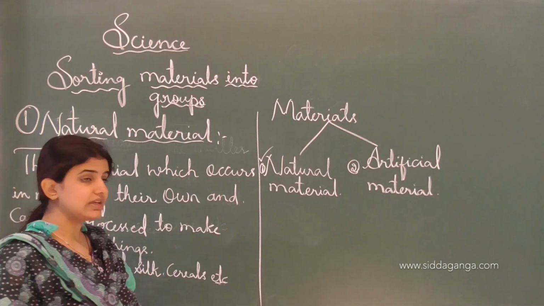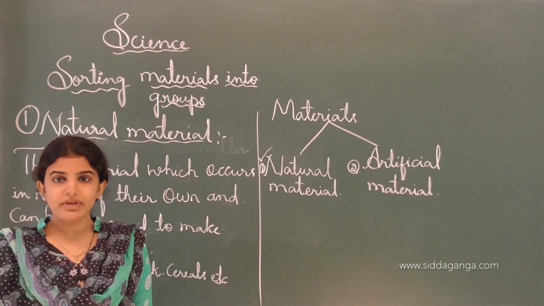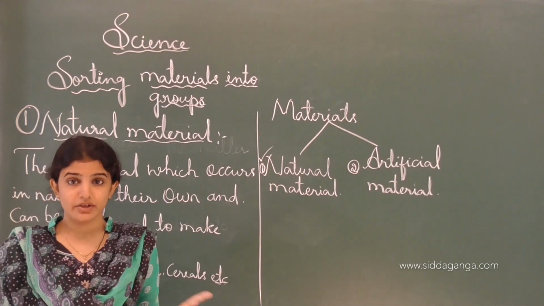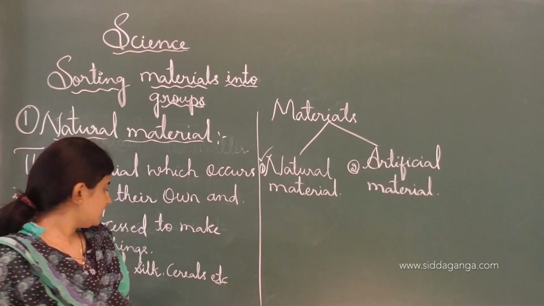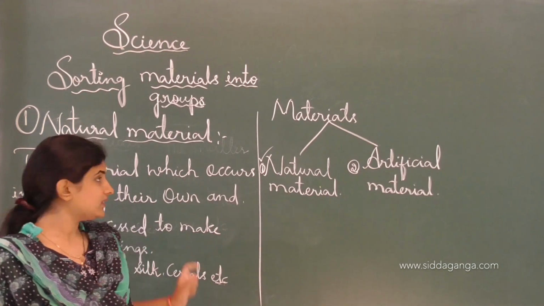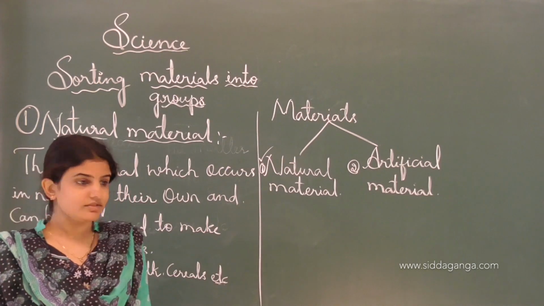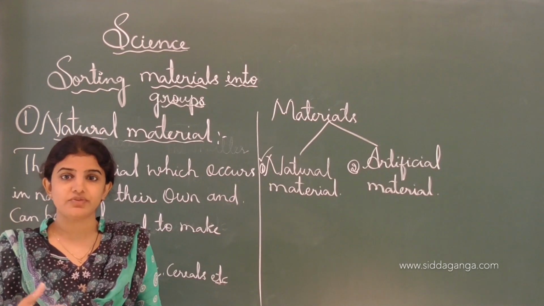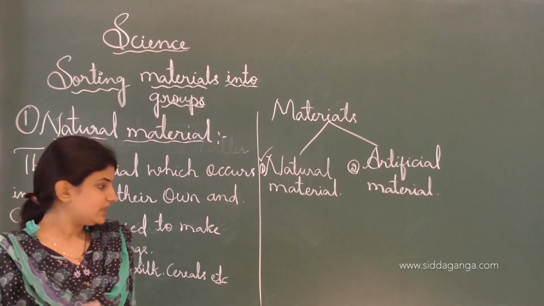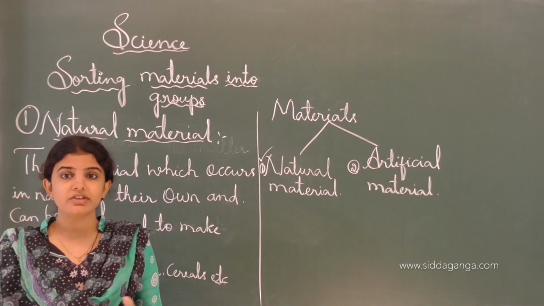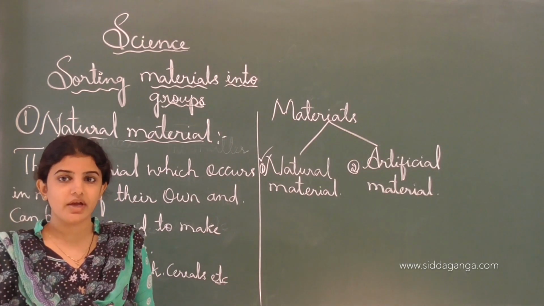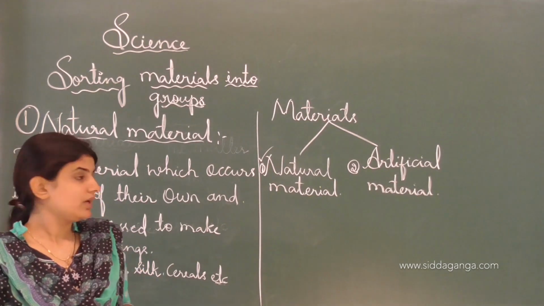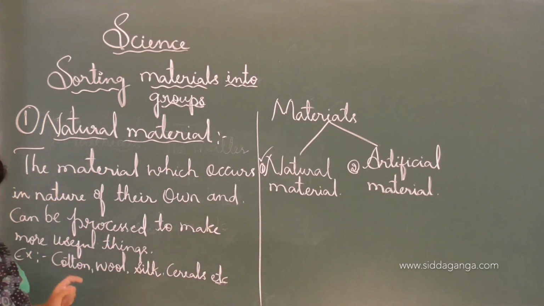And the silk also. Silk, usually silkworms produce the silk and it is a naturally occurring substance. Human beings can't make this type of naturally occurring thing. That's why it is called a natural material, and it can be processed into useful things. That one is a fabric. Usually this is the fiber, and this fiber is made into the useful one, and this is how natural materials can be processed to make more useful things.